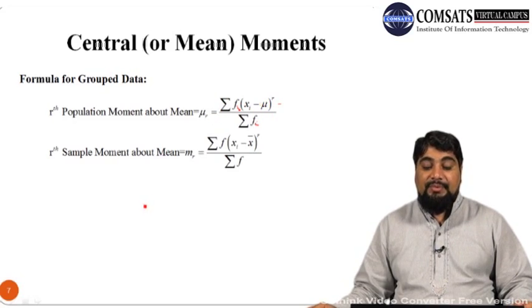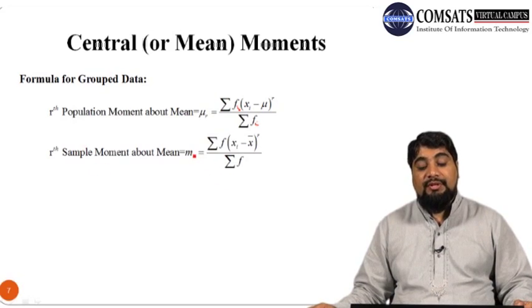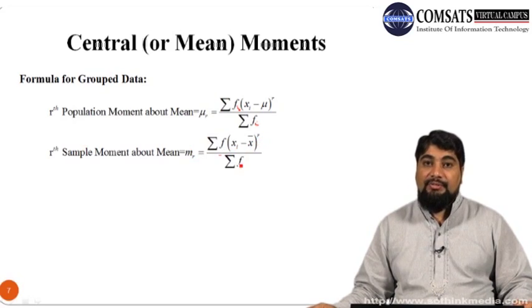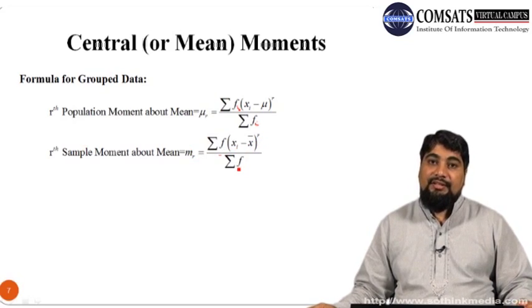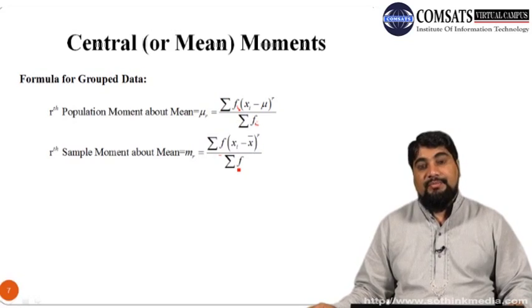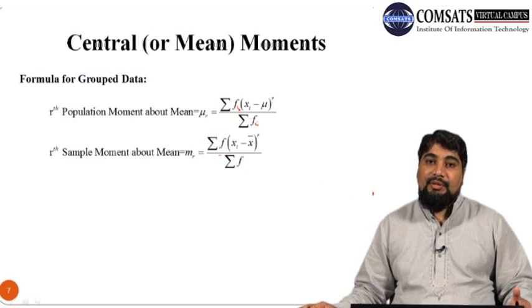Similarly, the second sample moment about the mean is m2, which is summation f into xi minus x bar whole square over summation f, which is again the variance. So the second moment is variance, and we will discuss what the third and fourth moments and higher moments are.